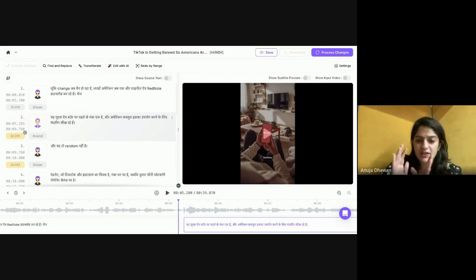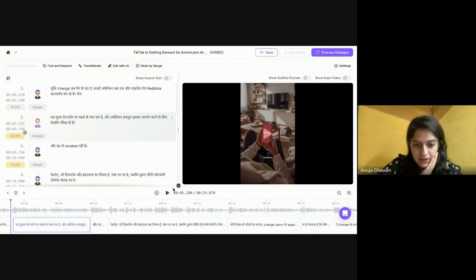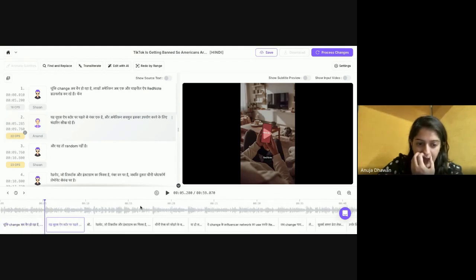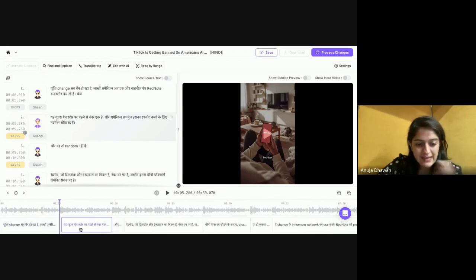So this is of course for reference, but you have to play the video also to make sure that this is matching with your screen. This is simple time that is given. I can zoom in, zoom out like in any video editor that we use. And then the most important thing is changing the timestamps, right?